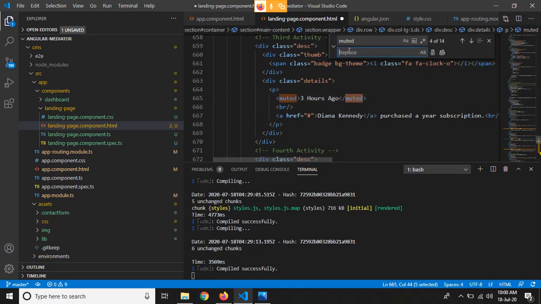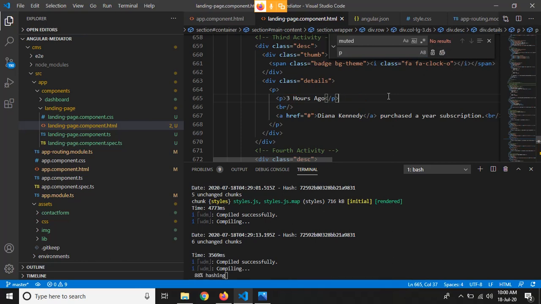For muted, just replace that muted tag with a p tag. So hope this will solve that error.